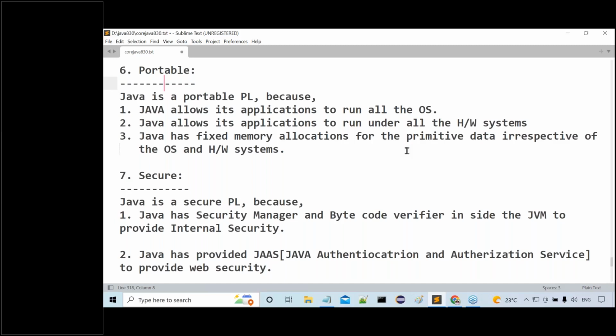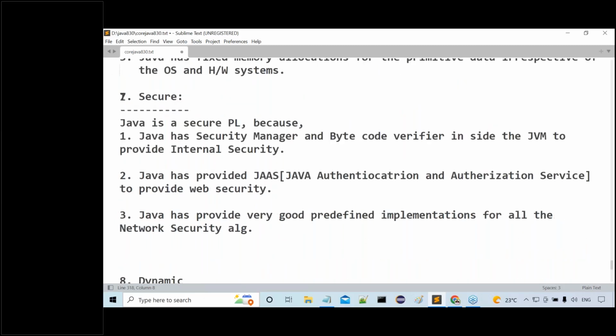Next, Java allows its applications to run under all the hardware systems. Here also, switching this Java program or Java application from one hardware system to another is very simple. So because of that reason, Java is portable. Another reason to say Java is portable is that Java has fixed memory allocations for the primitive data types, irrespective of the operating systems and irrespective of the hardware systems. So because of that reason also we can say Java is a portable programming language.